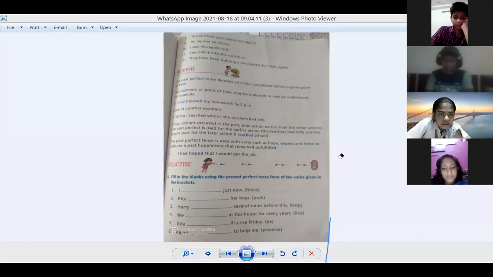Tanish, up to this much is clear? Show me your virtual thumb. Tanish, clear beta? Tell me. Tanish, clear now? Tanish.